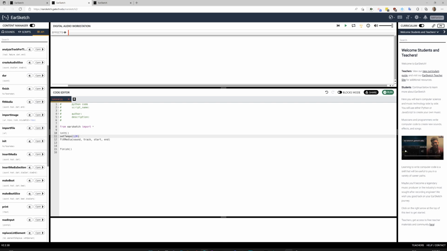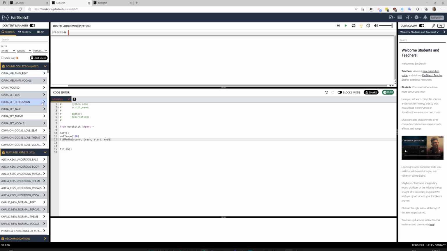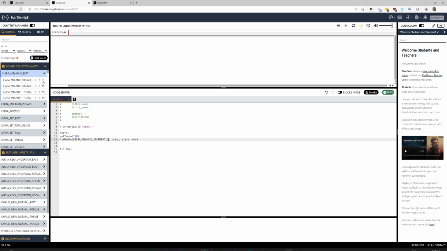So you don't need to touch anything before this set tempo. Set tempo is how fast you want your song to go, but anything afterwards is going to be our song that we're building. What I'm going to do is find here a sound that I want. So let's go listen to a couple. Okay, that sounds pretty decent. So we're going to highlight the sound parts, and then we're going to paste in that song.